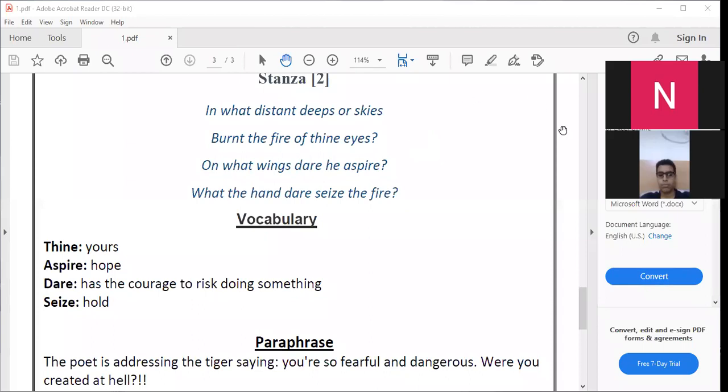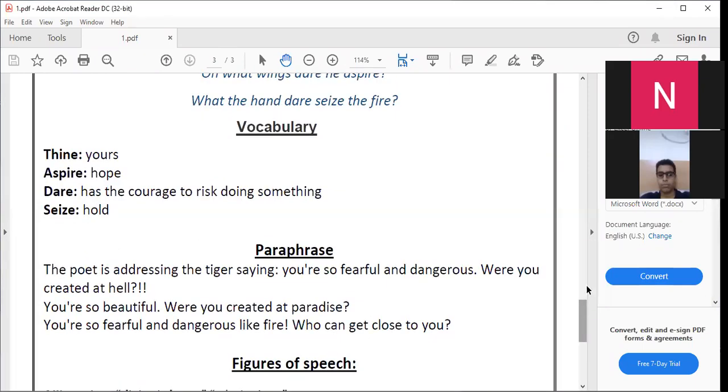Okay. The paraphrase. Here the poet is addressing the tiger, saying, "You are so fearful and dangerous. Were you created at hell?" And we saw here that he symbolized the hell by distant deeps. You are so beautiful.